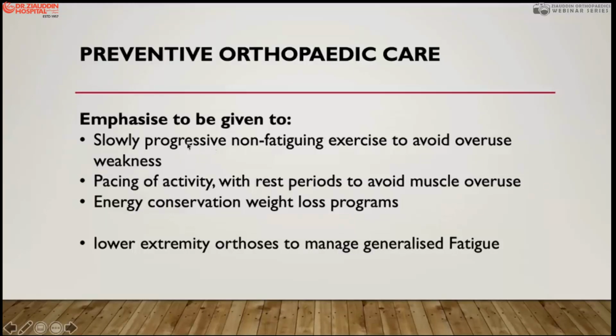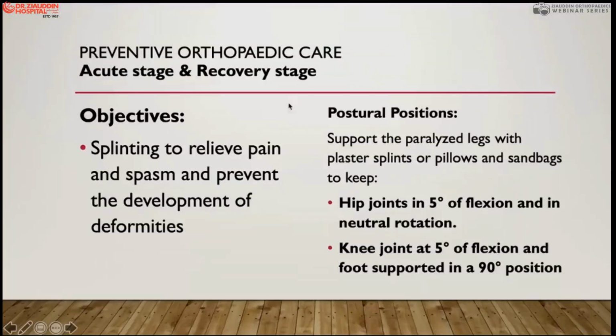So we have to give a slow exercise pattern and pacing of activity in between exercises, with rest periods to avoid muscle overuse, and also energy conservation and weight loss programs. If he is developing a contracture, or to prevent the contracture, we can give orthoses and manage the generalized fatigue as well.